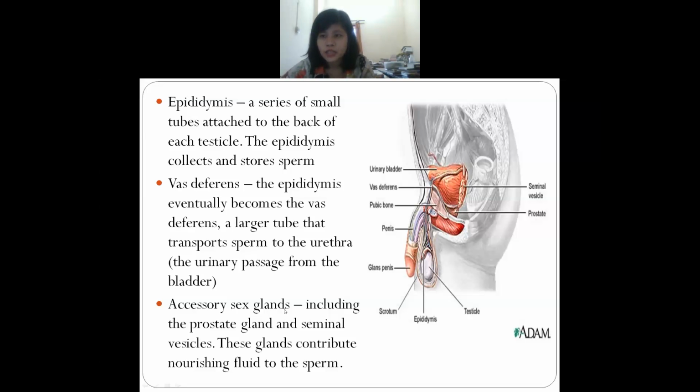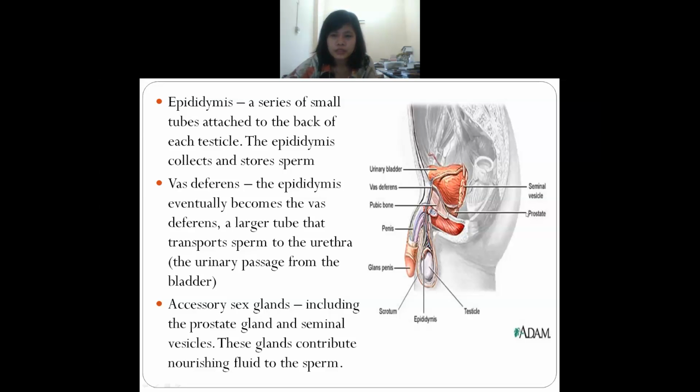Understand? Okay, next are the accessory sex glands. The last gland which you will find is known as the accessory sex glands, here in the prostate gland. The prostate gland is also known as an accessory sex gland.